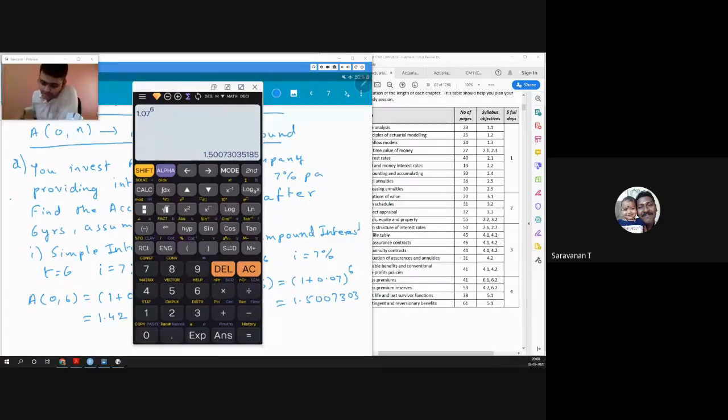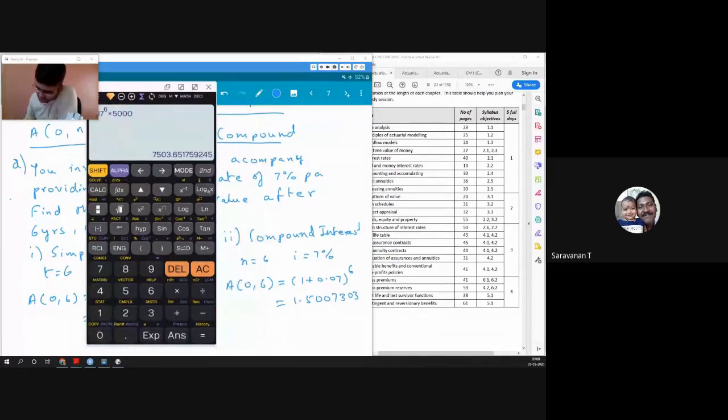If I press the down arrow key, you can see the cursor comes down. If I press the side arrow key, it goes to the other side. And if I am down and I press up, it goes up. So we can use these arrow keys to bring our cursor wherever we want to edit or write our equation. So I'll multiply 5,000 to it because we are talking about 5,000 rupees being invested.